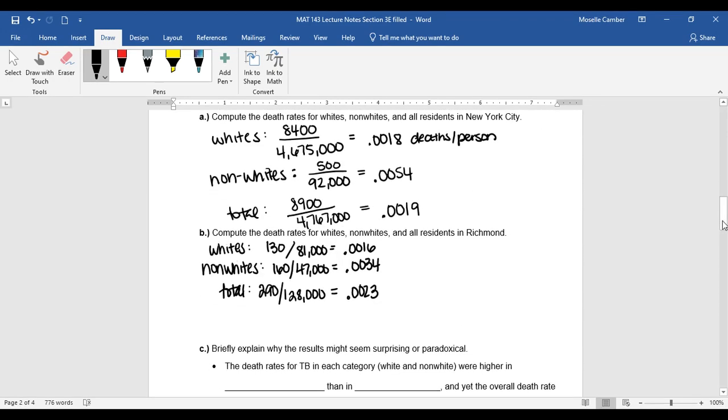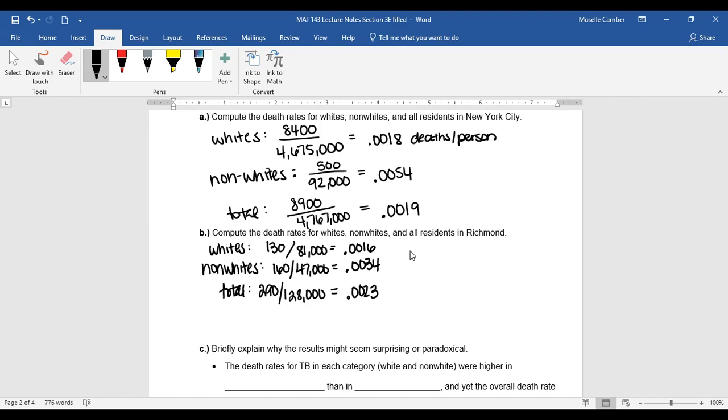if we look at the tuberculosis rates in each category, so whites and non-whites, comparing New York City and Richmond, Virginia, for whites, we have 0.0018 and 0.0016, so New York City has a higher number. For non-whites, New York City has 0.0054, Richmond is 0.0034.